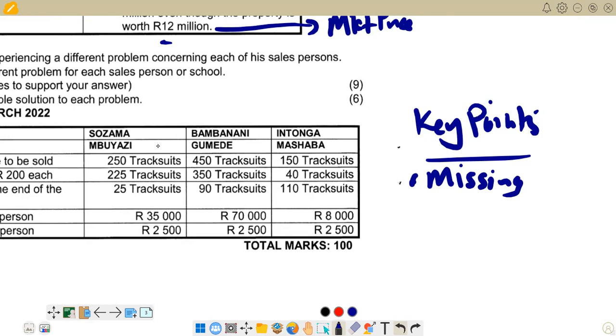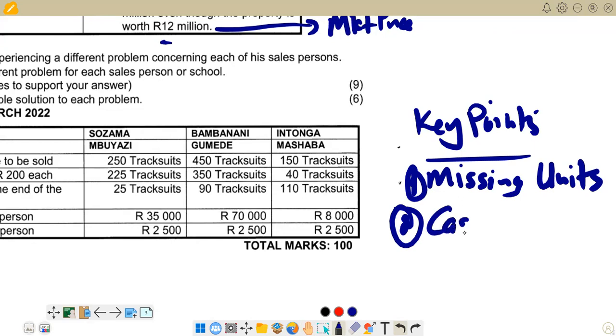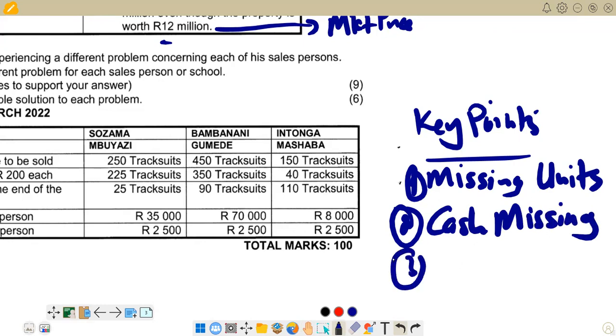Here we've got Trexus, so take note of if there are any missing Trexus there. Let's just say missing units, and this is going to be the first one. Then the second key point that we should take note of is to try to identify any cash missing. So we are going to go through how we do that. Then thirdly, try to find the level of closing stock.